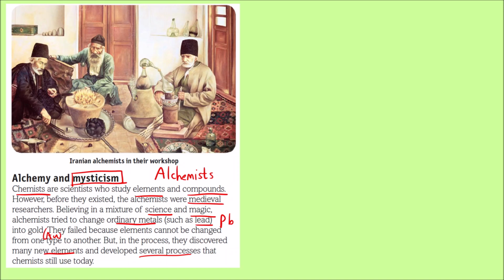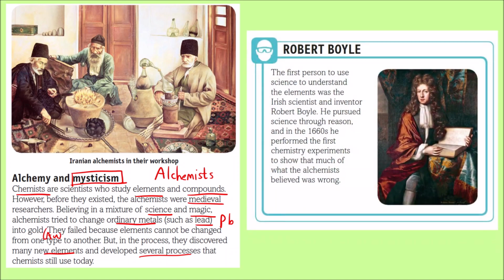But was there any scientist who was brave enough to challenge the alchemists or prove that what they believed was wrong? The answer is yes. There was a scientist named Robert Boyle who was the first person to understand elements, and he proved by performing some chemistry experiments that whatever the alchemists believed was wrong.